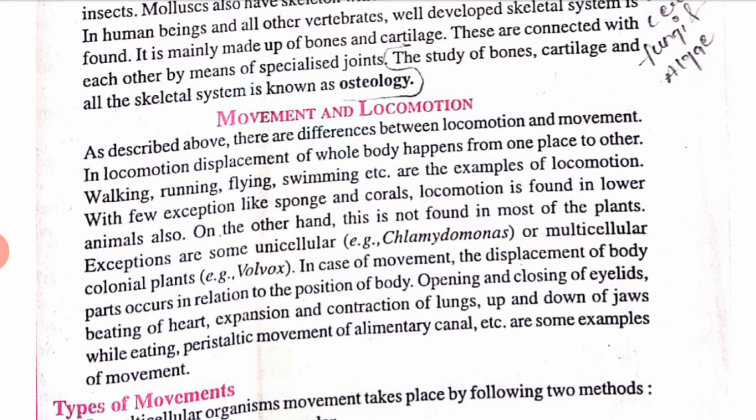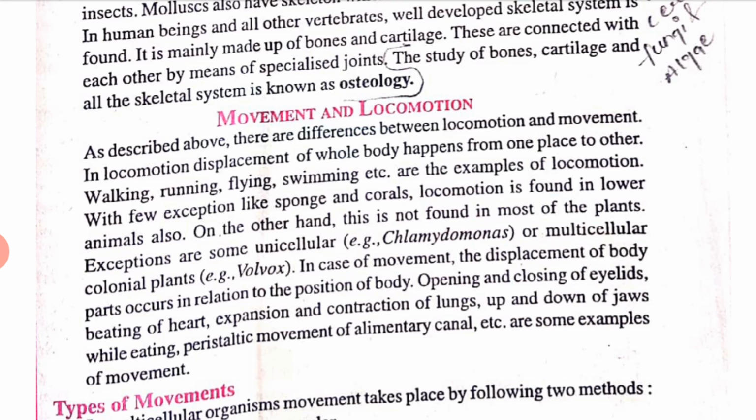But whenever we are talking about movement, on the other hand, it is found in most of the plants. In the case of movement, the displacement of the body parts occurs in relation to the position of the body, like opening and closing of eyelids, beating of the heart, expansion and contraction of lungs, up and down of the jaw while eating something.